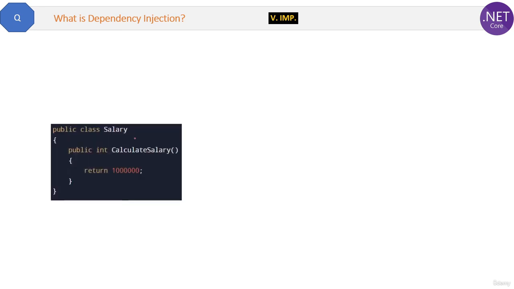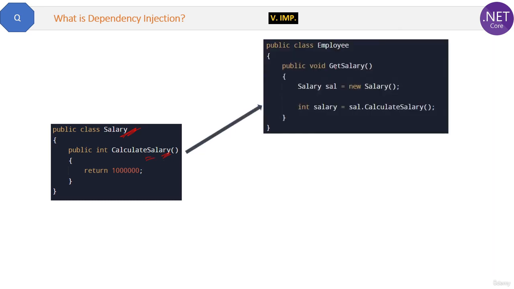Here we have a Salary class with a CalculateSalary method. Now we want to use this method in our Employee class like this. Here we are creating the object of the Salary class and then calling the CalculateSalary method. Simple, everyone knows this, and this is what we do without dependency injection. This is how we call the method.